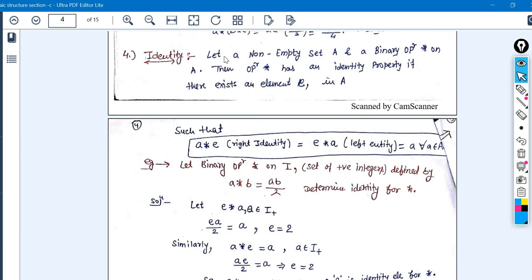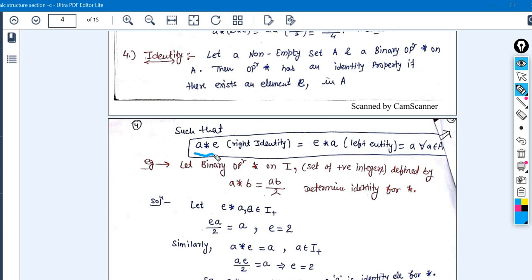So what is next is our identity property. The same thing is there in the identity property. If you are applying any operation on any element a which belongs to the set A, and e, here e is representing the identity element.